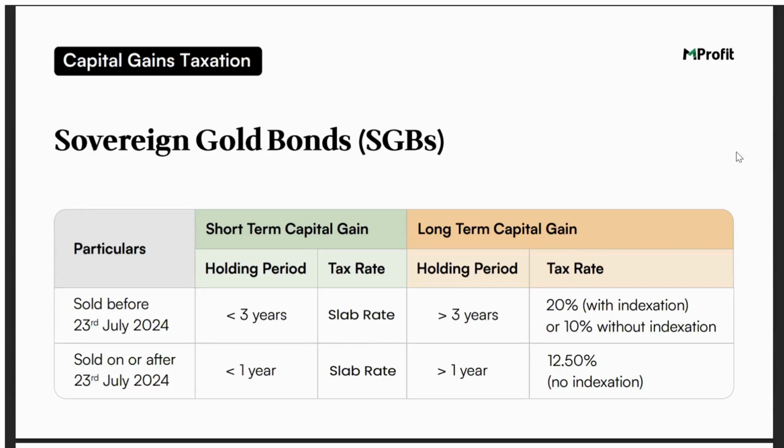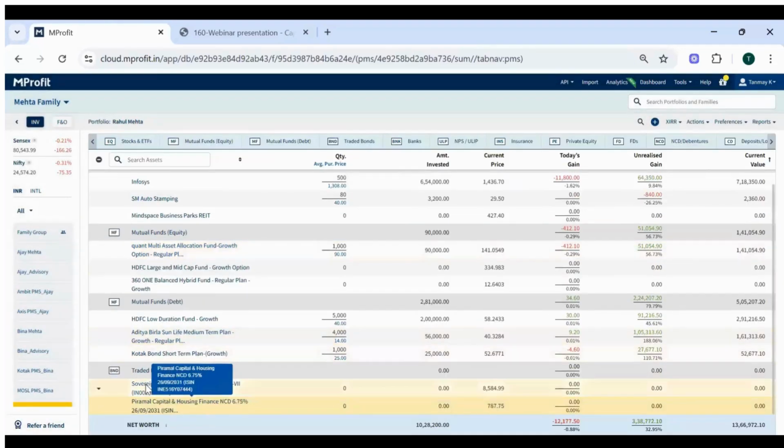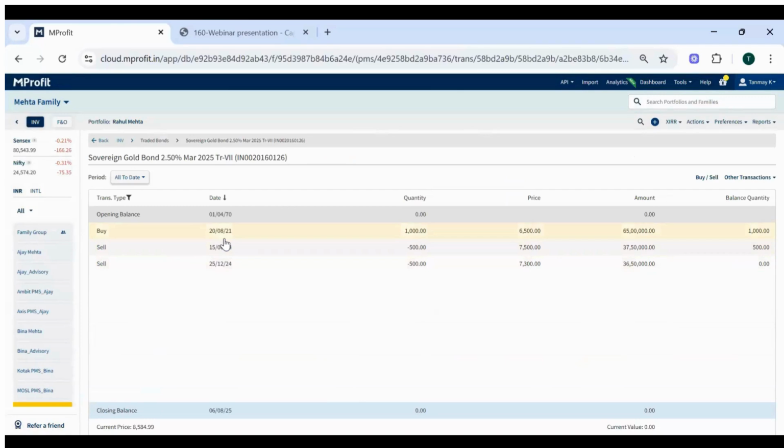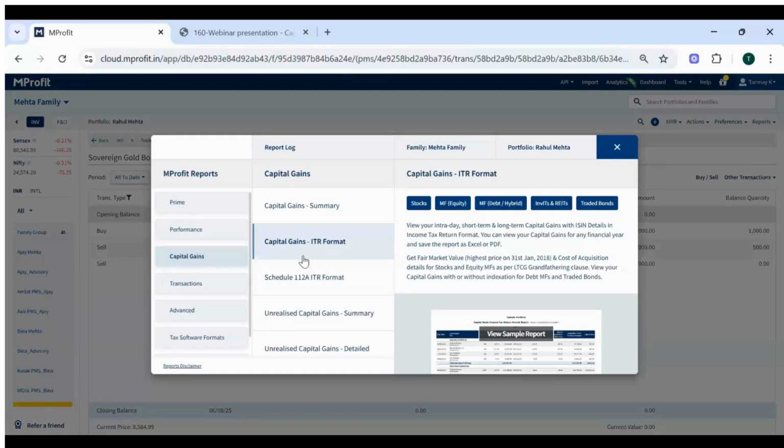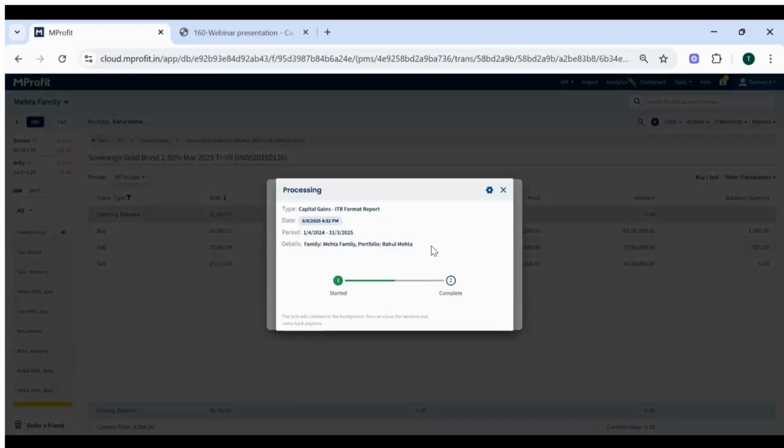Okay, we'll just show you one example of the SGB as well here. Similar to the Piramal bond, I have also added a sovereign gold bond in the portfolio as you see. The purchase was in August 21 and there are two sell transactions, June 24 and December 24. You have to use the same report. You can go to the capital gains ITR format, and you can select the traded bonds option to generate the report.